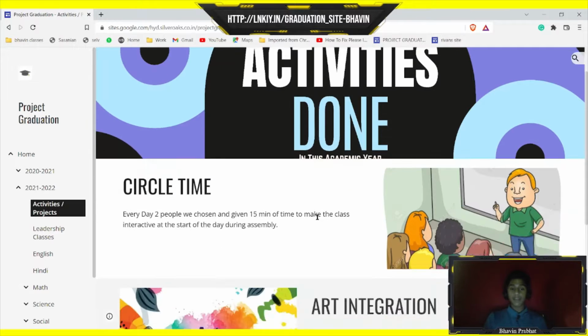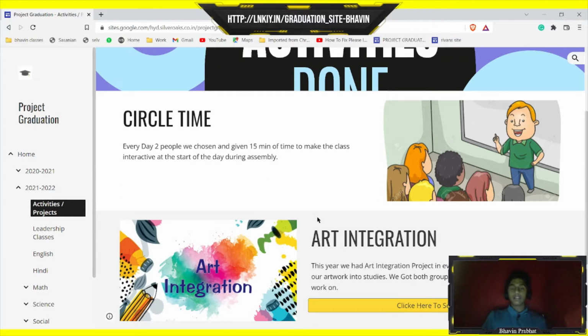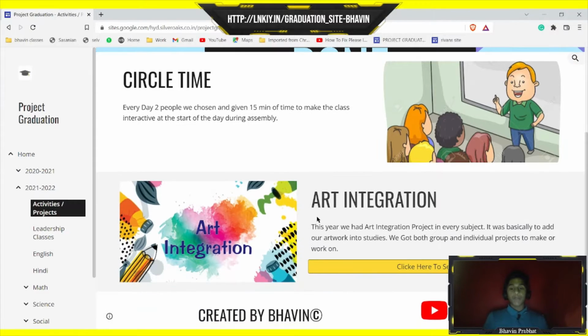Circle time. Our whole class was divided into groups of 5 and each day of each week, one group took the initiative to conduct the assembly. And then comes art integration. It was basically to find out ways to include or imbibe the hobbies or art skills we have according to the task.